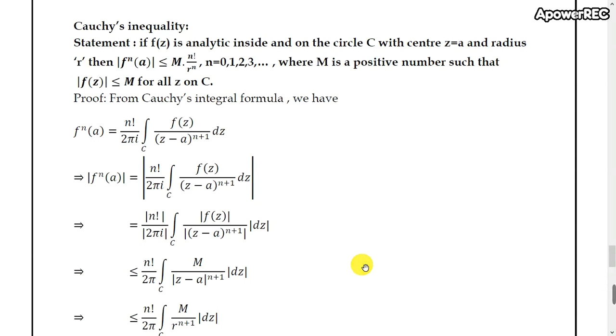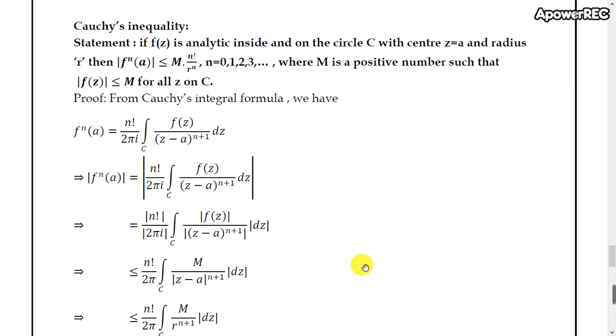If f(z) is analytic inside and on the circle C with center z equals a and radius r, then the modulus of f^(n)(a) is less than or equal to M times n factorial divided by r to the power n, where n is 0, 1, 2, 3 and so on, where M is a positive number such that mod f(z) is less than or equal to M for all z on C. That is nothing but f(z) is a bounded function, bounded by M.